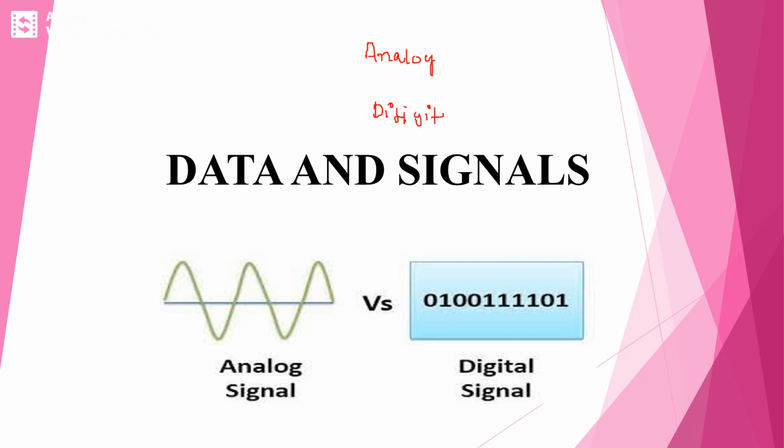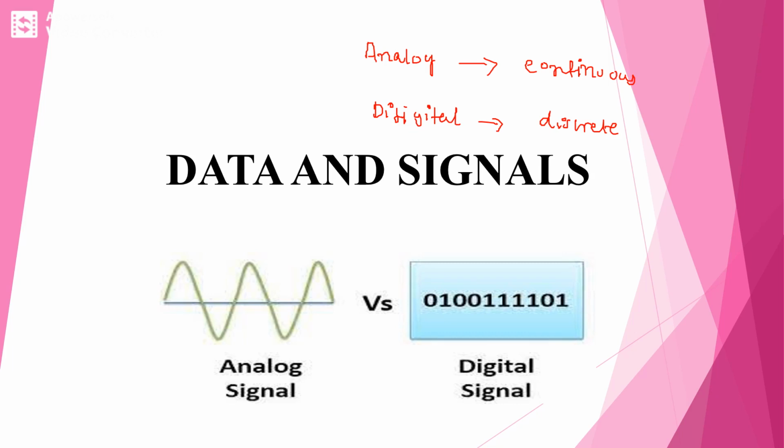This analog signal will always be continuous, and a digital signal will always have discrete values. So I can say that digital data takes on discrete values.